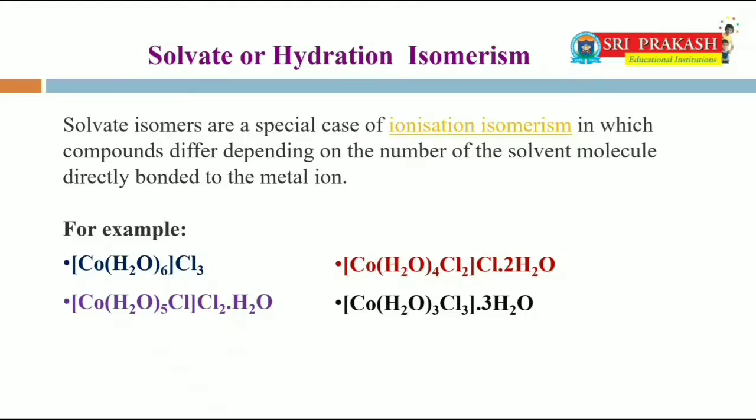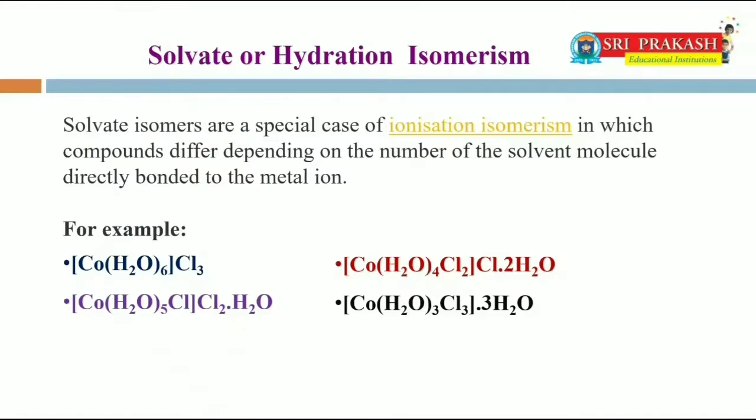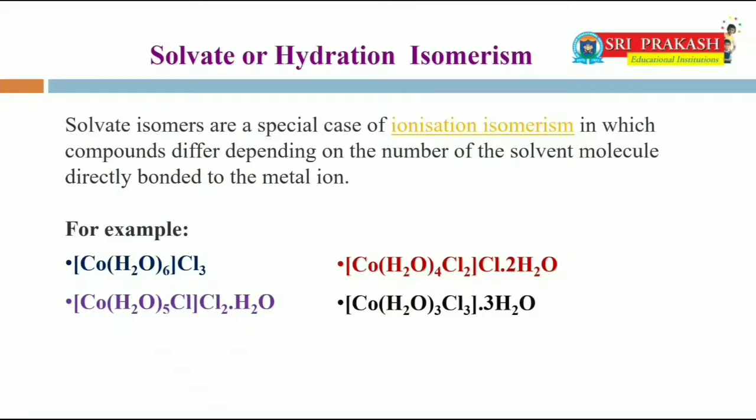If the difference happens with water molecules, then the isomerism is known as hydration isomerism or hydrate isomerism. For example, [Cr(H2O)6]Cl3, inside the coordination sphere 6 water molecules are present, which is violet in color. [Co(H2O)5Cl]Cl2·H2O, which is blue green.